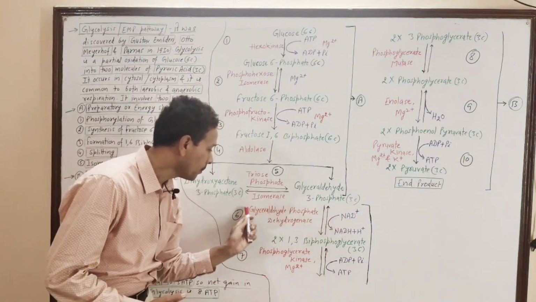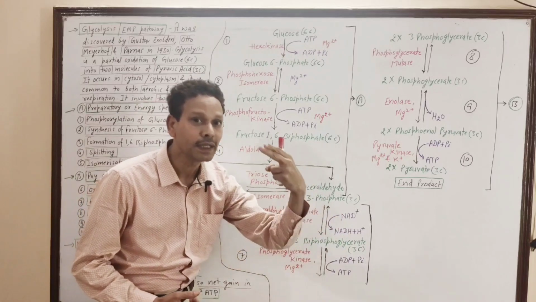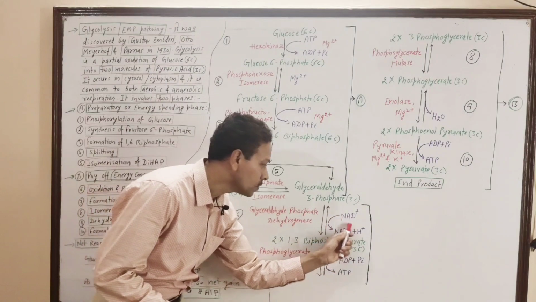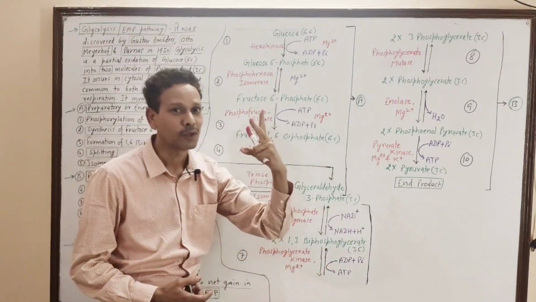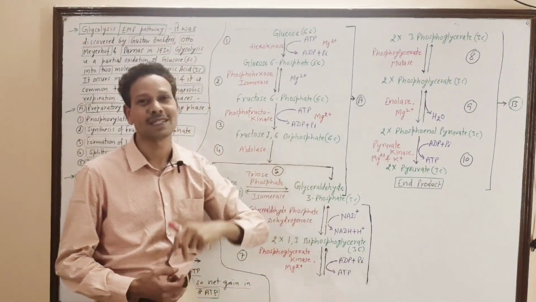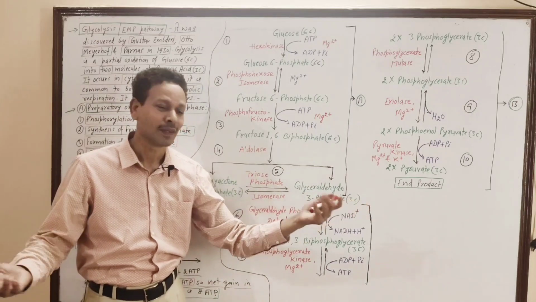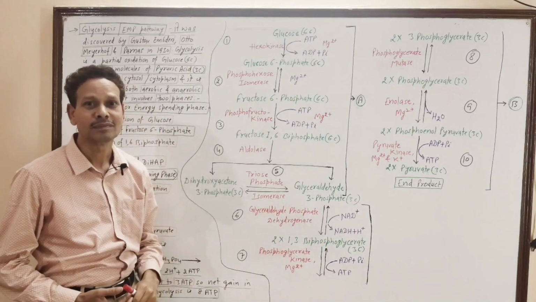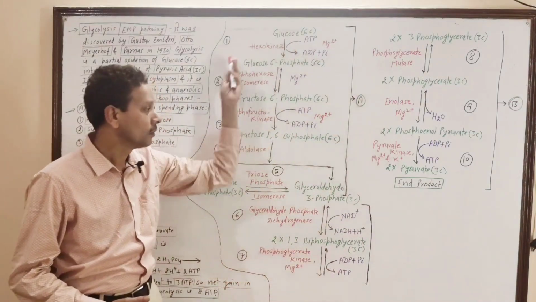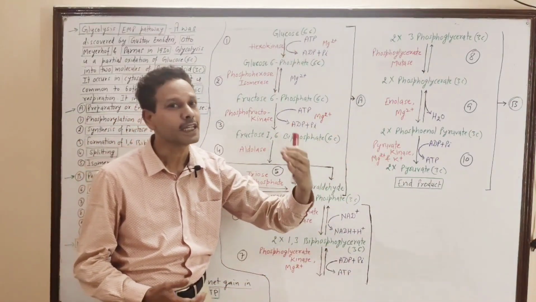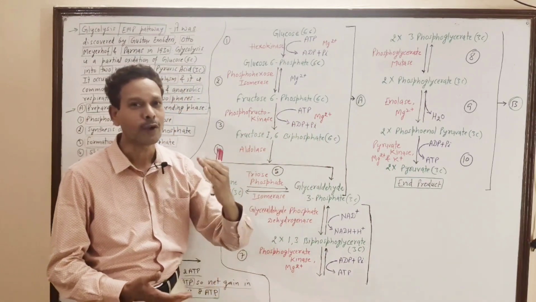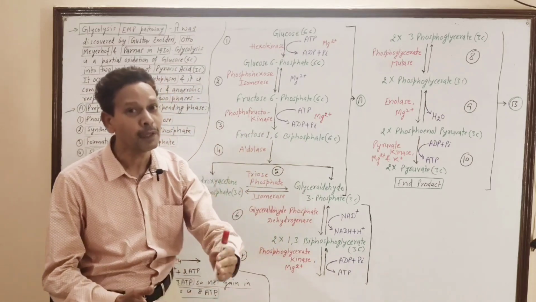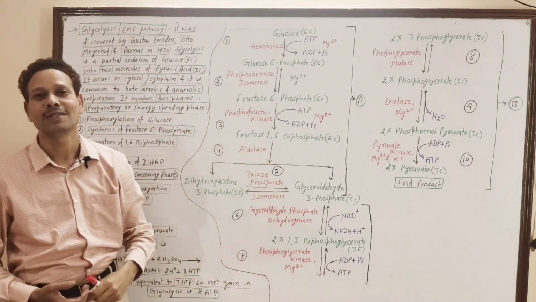As step number 6 involves synthesis of 2 NADH, 2 molecules of NADH produce 6 ATP. 6 ATP from NADH and 2 ATP from substrate level, 6 plus 2. Note down, dear students, in glycolysis net gain of ATP is 8 molecules.